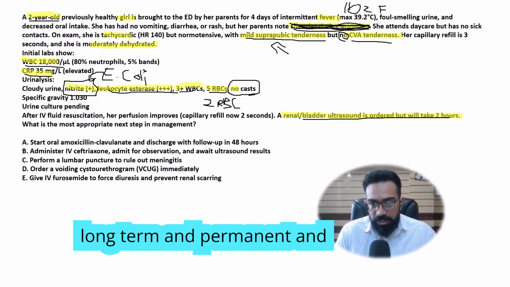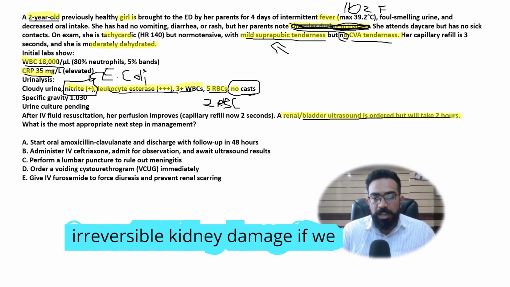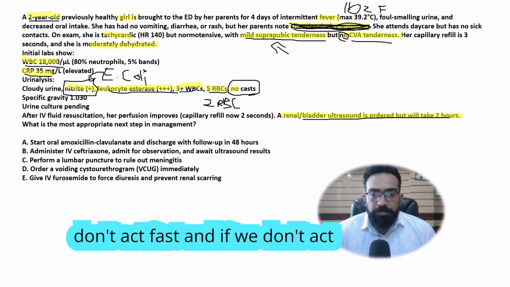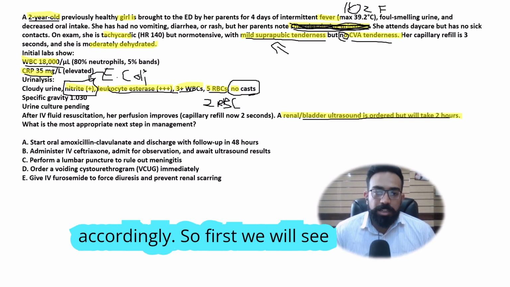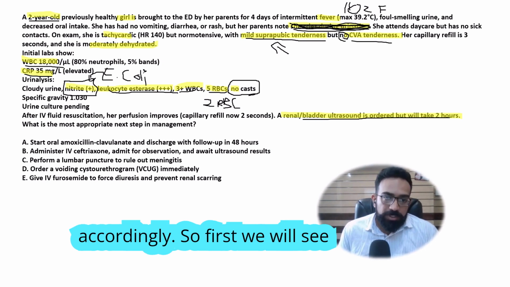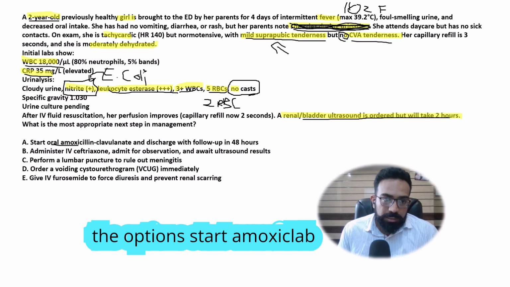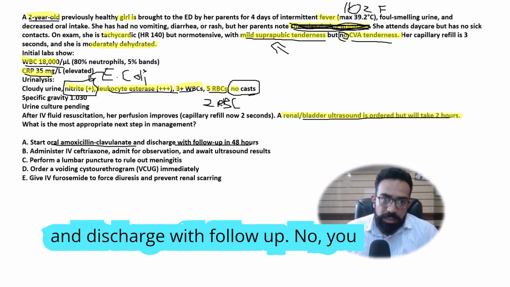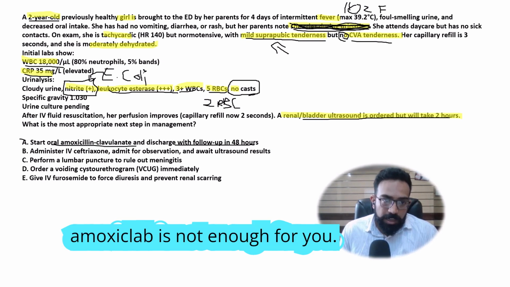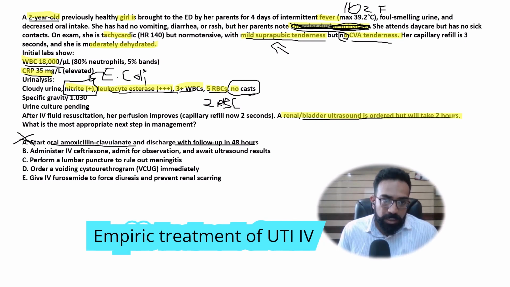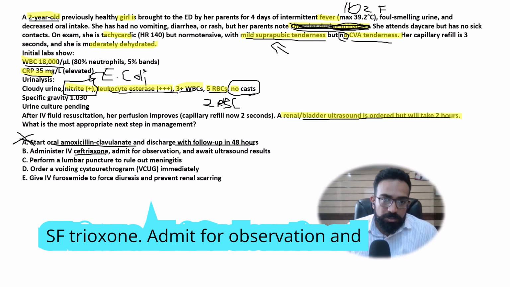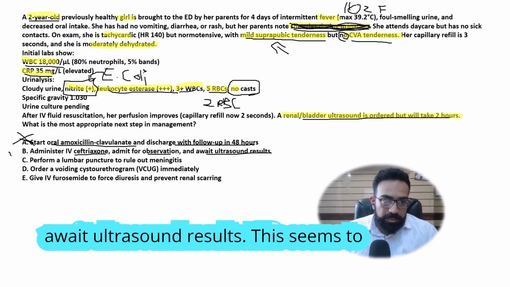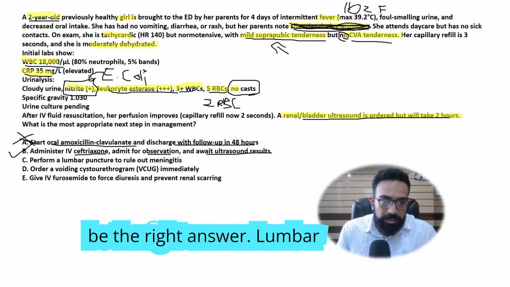So there will be long-term, permanent and irreversible kidney damage if we don't act fast and act accordingly. So first we'll see the options. Start amoxiclav and discharge with follow-up. No, amoxiclav is not enough for empiric treatment of UTI. IV ceftriaxone, admit for observation and await ultrasound results. This seems to be the right answer.